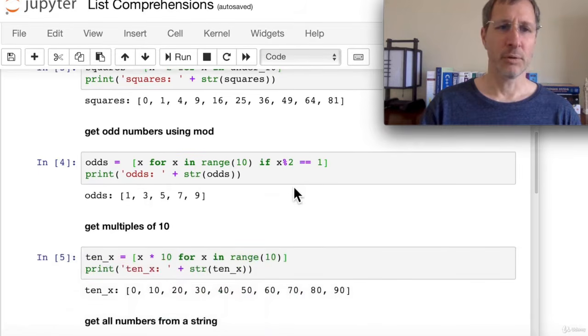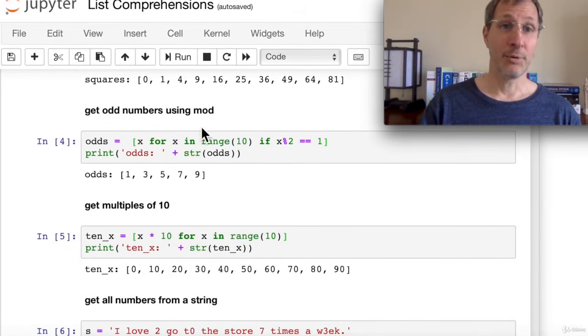Okay, let's see what else we can do. Get odd numbers using mod. So odds equals x for x in range 10. Here we're going to just basically iterate through 0 through 9. The variable we're going to use is called x, and we're going to send x to this odds list.